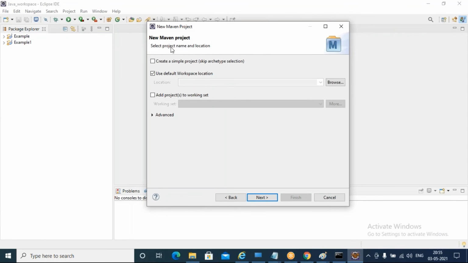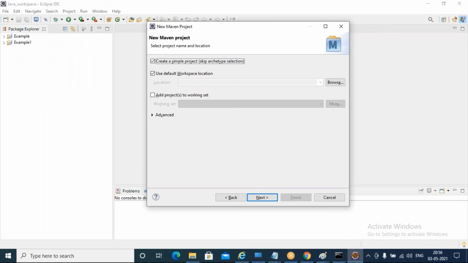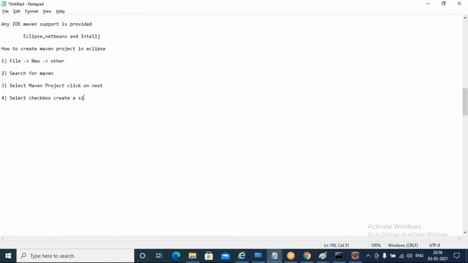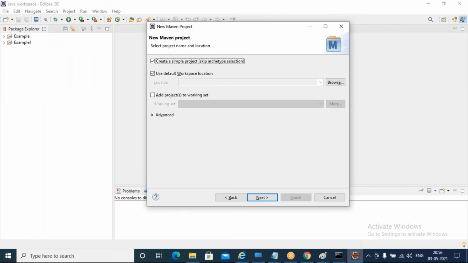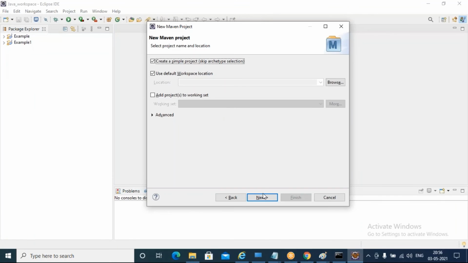It will give you a window, New Maven Project. Check this box to create a simple project. As of now, I just want to create a simple project and use the default location. Wherever my workspace is selected, at the same location it will create one project. So I select the checkbox, create a simple project, and go next.